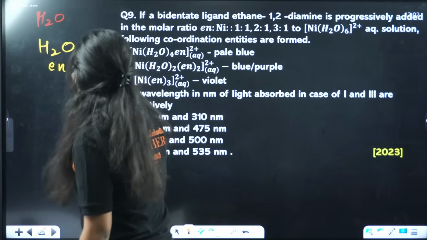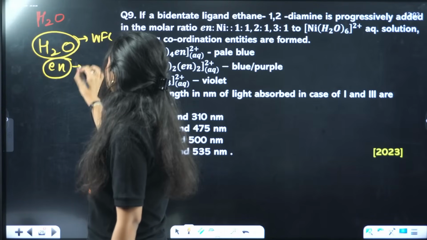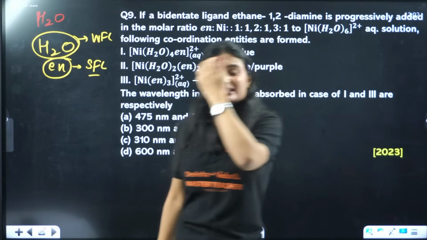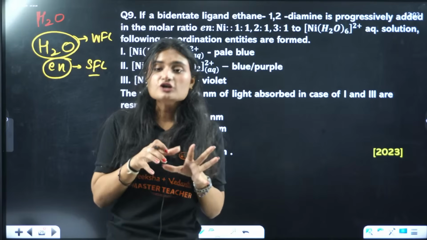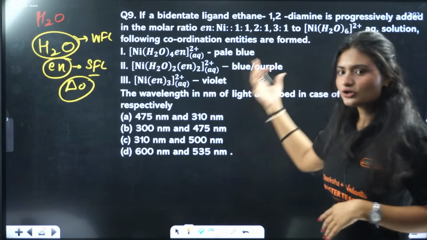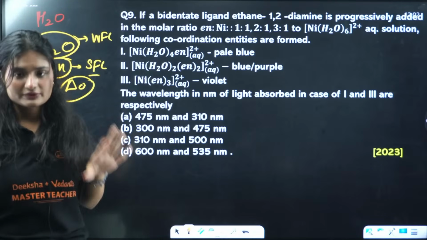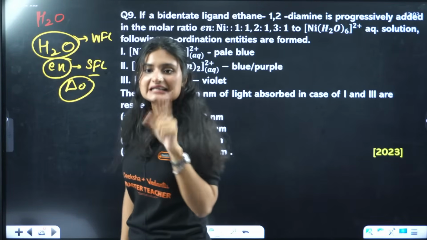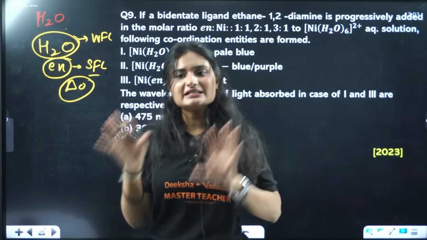One thing we know is that water is a weak field ligand and ethylene diamine is a strong field ligand. This much information we have, okay? What is the difference? Strong field ligands have high crystal field splitting energy. We are talking about an octahedral complex, so this is the crystal field splitting energy for octahedral complexes. That means the crystal field splitting energy for ethylene diamine is greater than that of water. That's what we mean by strong field ligand and weak field ligand, okay?